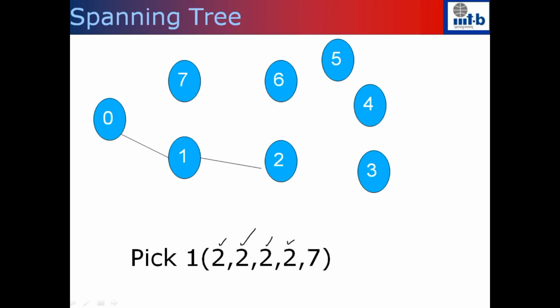Now right now what I have is only 7. So now 2 is the one which has not been picked and is not in the collection.